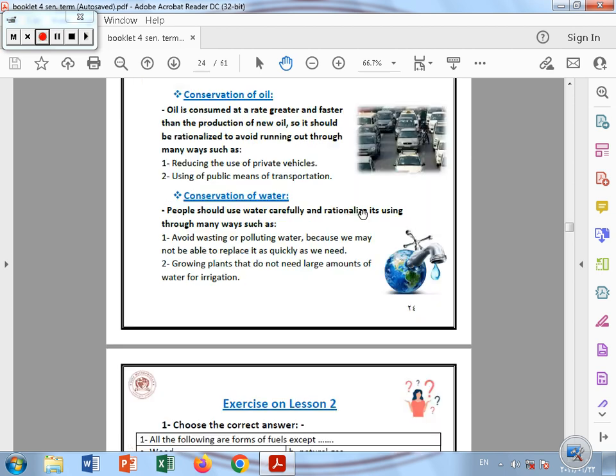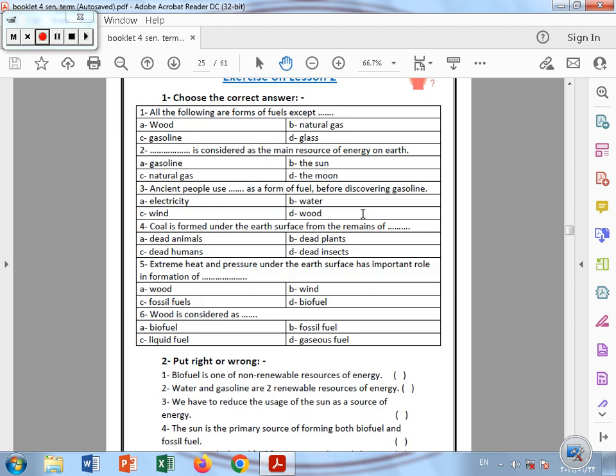Okay, let's move to the questions. Number 1, all the following are forms of fuel except: wood, natural gas, gasoline, and glass. If I said except, I'm going to find the one that cannot produce heat or thermal energy after burning. Excellent, it's glass.